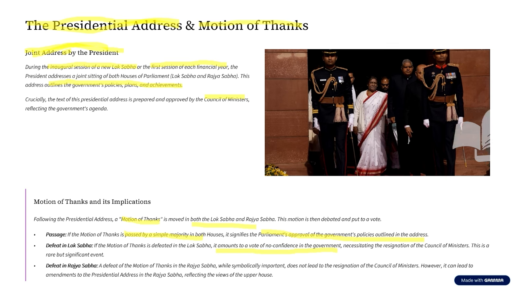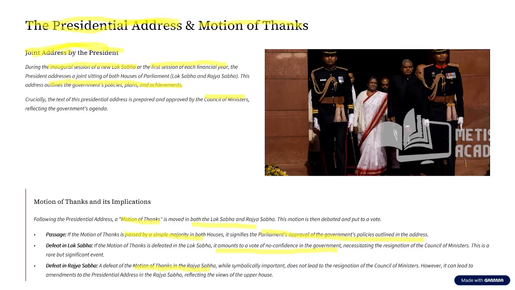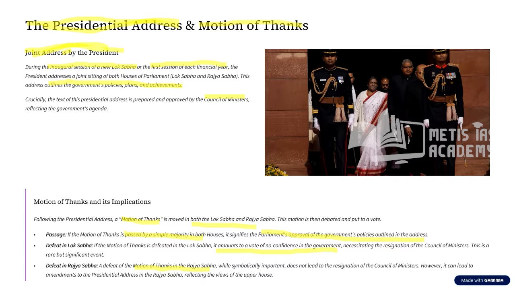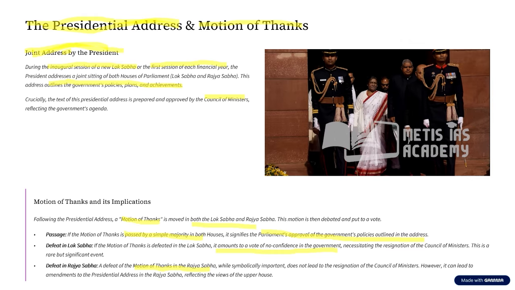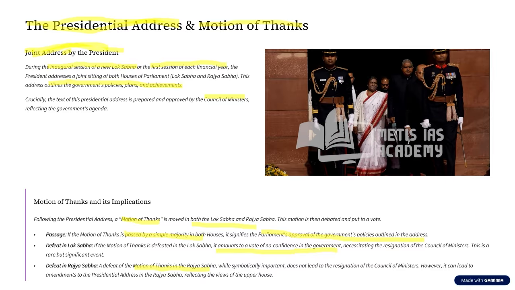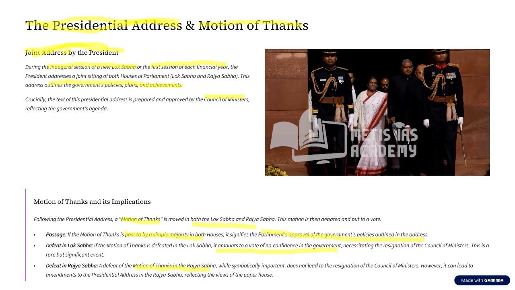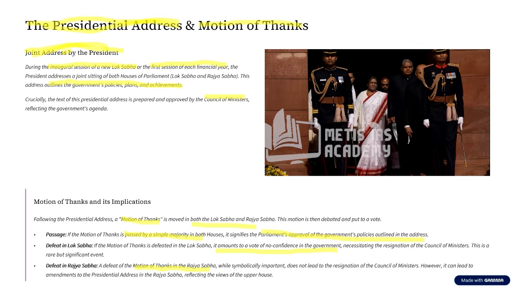Now, the motion of thanks will be put to vote in the Rajya Sabha also. Now, we know that in Rajya Sabha, the ruling party can have fewer numbers. Why? Because Rajya Sabha is the representative of the different states. There are chances that in more than half of the 28 states in India, most of the states would be ruled by the opposition parties. If that is the case, the Rajya Sabha MPs will be more from opposition parties. Then the chance of this presidential address being defeated in Rajya Sabha is very high.